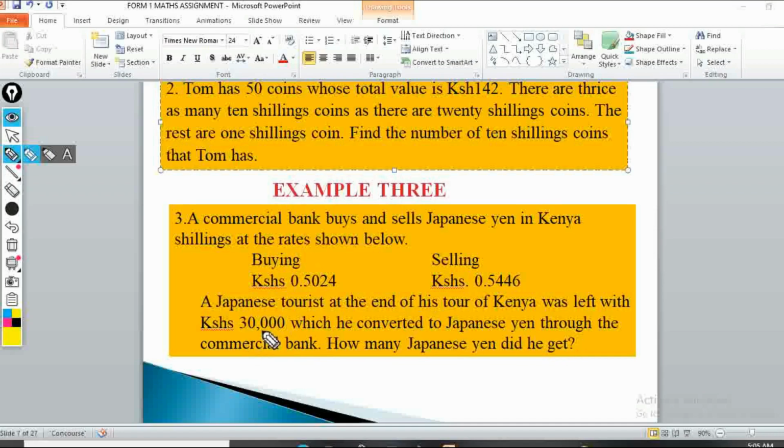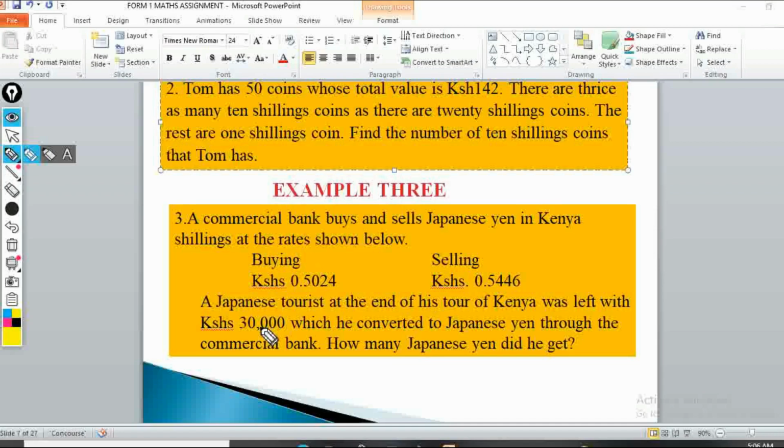So the bank will sell to him because now he wants Japanese yen. So when he goes to the bank, he needs the foreign currency. So what the bank does, it sells the foreign currency. But if you have the foreign currency, the bank will buy from you. The bank does the business of buying and selling foreign currency. So it's not you that is buying or selling, no, it's the bank that does the business. Remember, the bank is a commercial entity that does business and also makes some kind of profit.